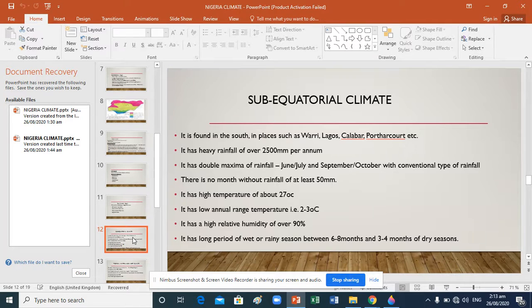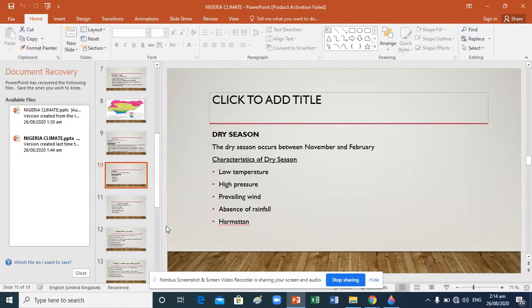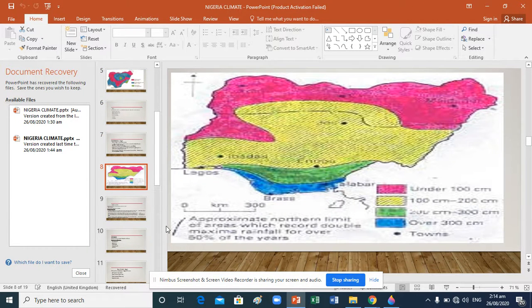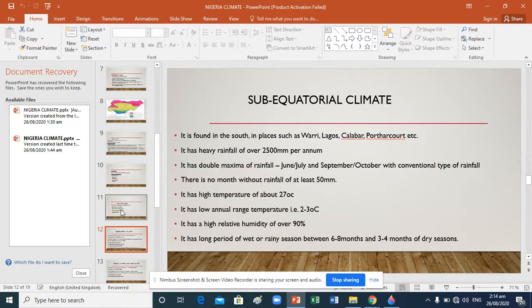If we look at sub-equatorial properly, sub-equatorial climate is the type of climate that can be found in the south, in places like Warri, Lagos, Calabar, Port Harcourt. Let me show you the area again. Look at it, this is the map for that. Look at this blue side. You can see Lagos, you can see Brass, you can see Calabar. All those areas can be referred to as equatorial area, that is sub-equatorial climate, with the following characteristics.